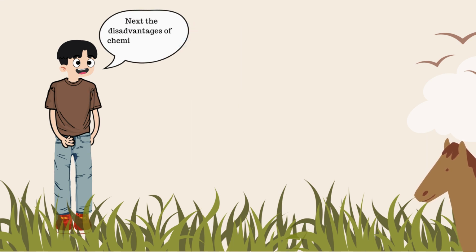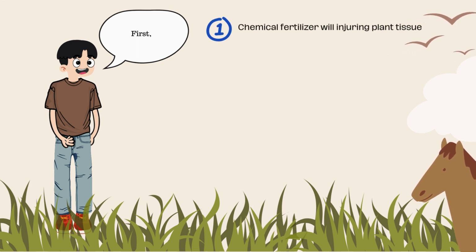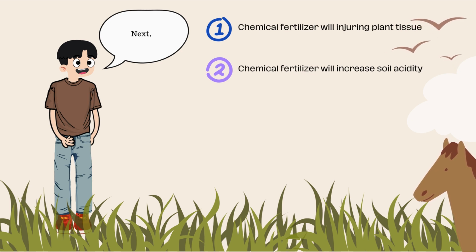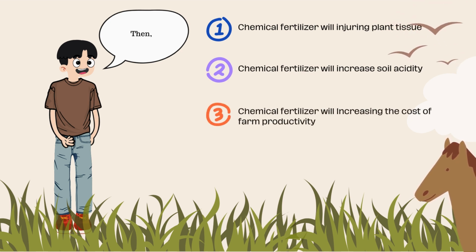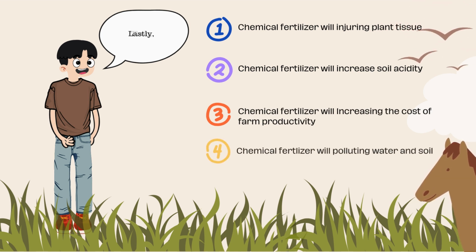Next, the disadvantages of chemical fertilizer. First, chemical fertilizer will injure plant tissue. Next, chemical fertilizer will increase soil acidity. Then, chemical fertilizer will increase the cost of farm productivity. Lastly, chemical fertilizer will pollute water and soil.